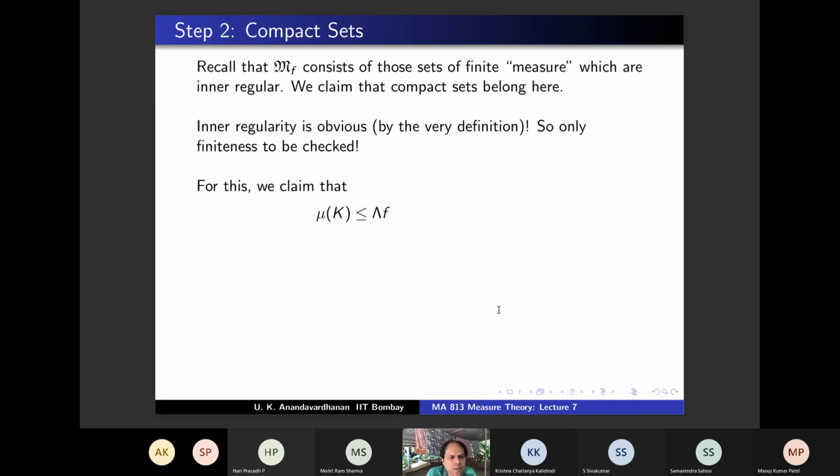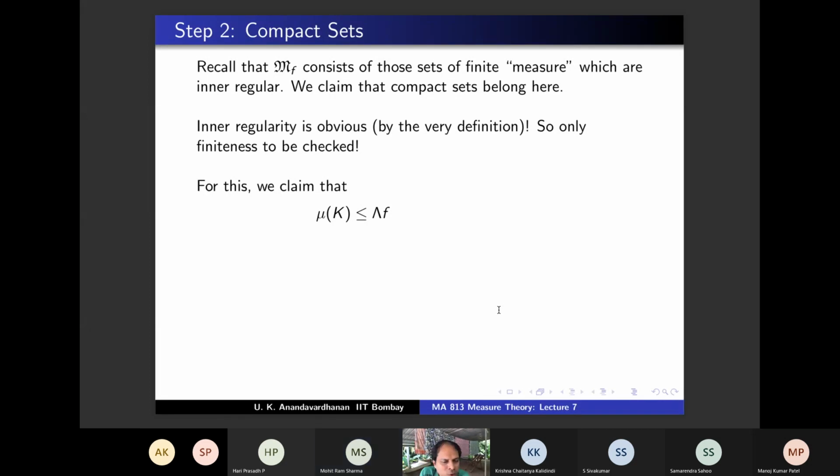Do you agree that it's enough to show this for some F? If I can exhibit an F such that mu K is less than or equal to lambda F, then finiteness is shown, no? What is lambda? What was my lambda? Lambda is a positive linear functional. But it's valued in complex numbers, right? No, it is in the closed interval 0 to infinity. No.